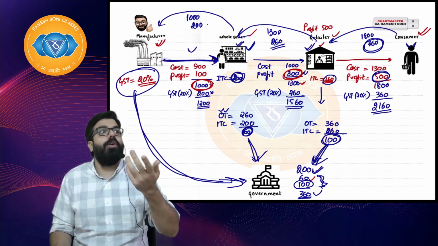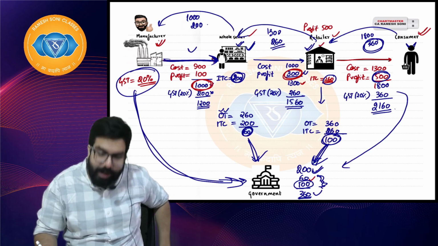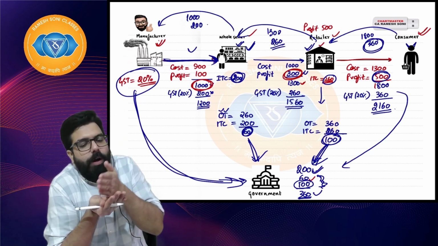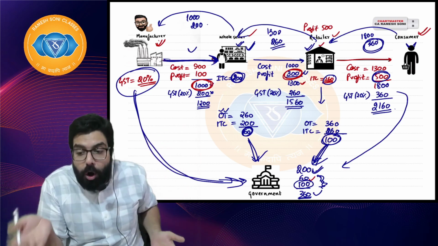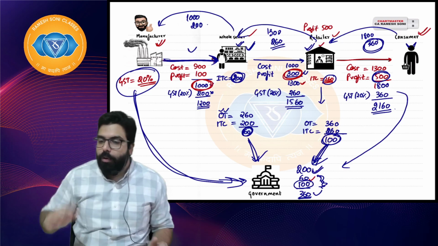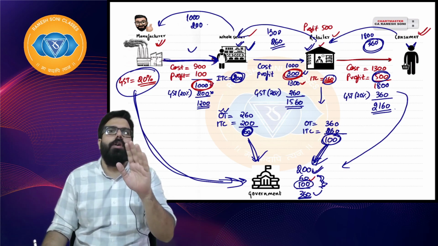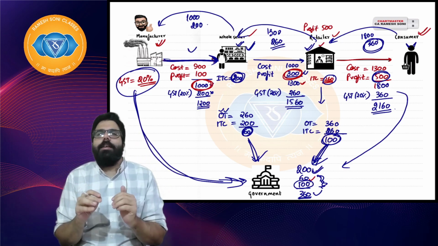If the government would have told, I'll collect only in the last stage, then the goods will go from one person to the next person, third person, fourth person, fifth person. You never know how many stages it is going to cross. So when you don't know the number of stages, the government went ahead and told, please pay me in installments. So at least some collection is there.